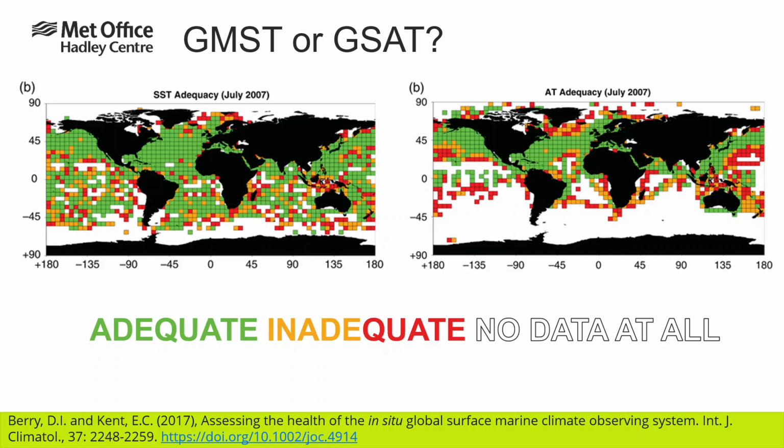While the SST record is relatively well understood, recent papers have started to ask whether we should be using SST, or air temperatures over the oceans, in our estimates of global temperature. The difficulty here is that the adequacy of the monitoring network for SST is vastly superior to that of air temperature. These plots show the adequacy of the SST network for July 2007 on the left, and that of the marine air temperature network for the same month on the right.